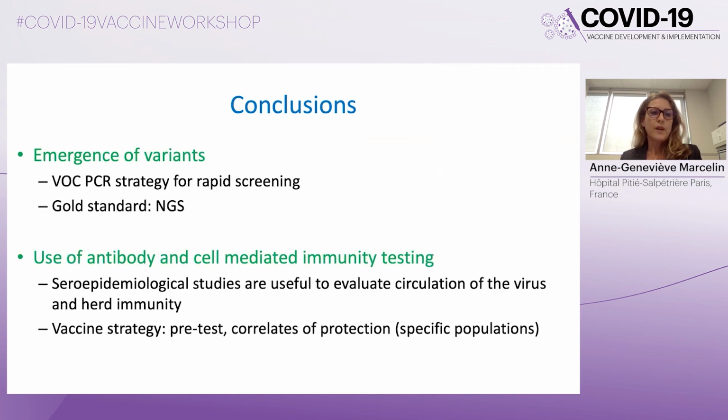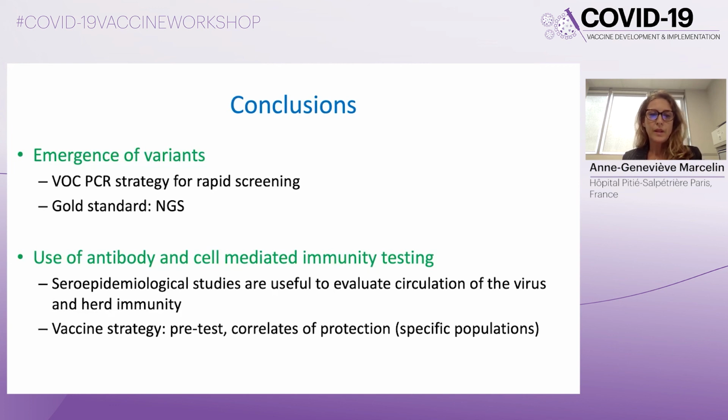Regarding the emergence of variants, I showed you different strategies for rapid screening of variants of concern by PCR. However, the gold standard to study the emergence of variants remains the NGS method. And finally, for the use of antibody and cell-mediated immunity testing, of course, seroepidemiologic studies are useful to evaluate the circulation of the virus and herd immunity.